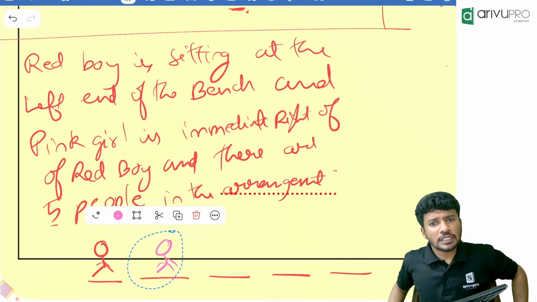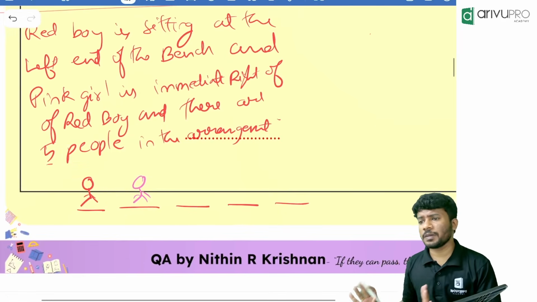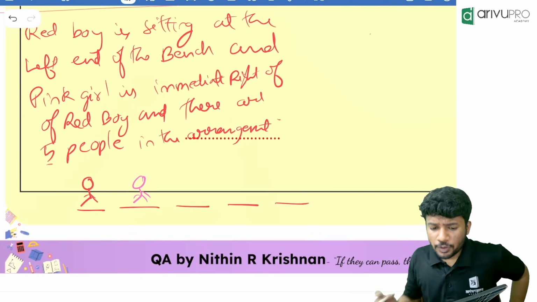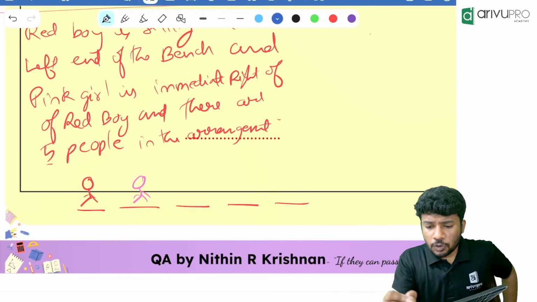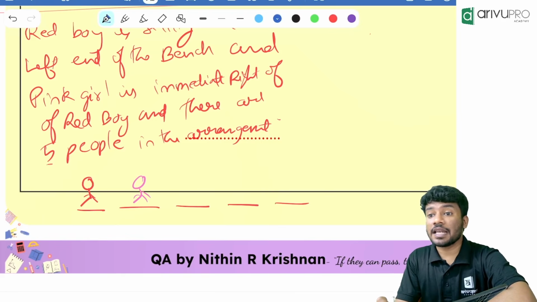Then certain times we will be drawing all these things. So we know that 5 people are there in total. Okay. Then they are telling a blue boy is there. Blue boy is immediate right of L. Immediate right of L.